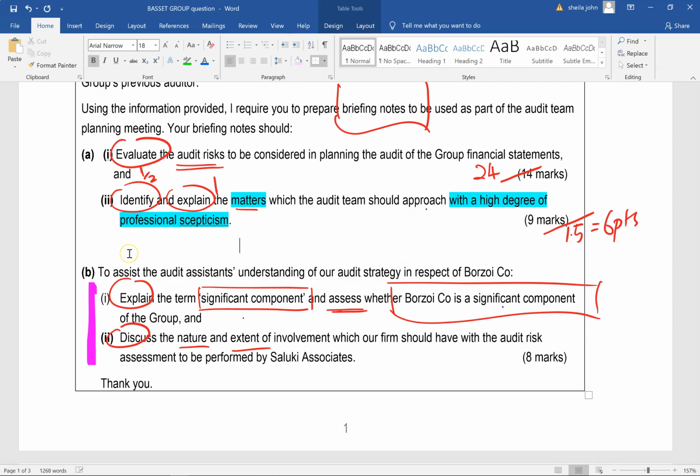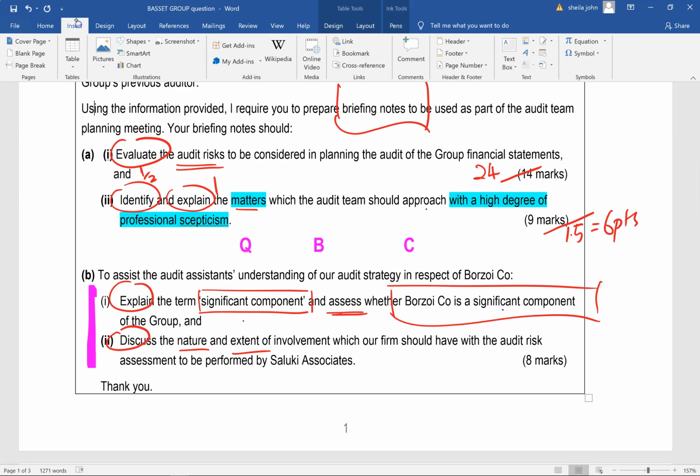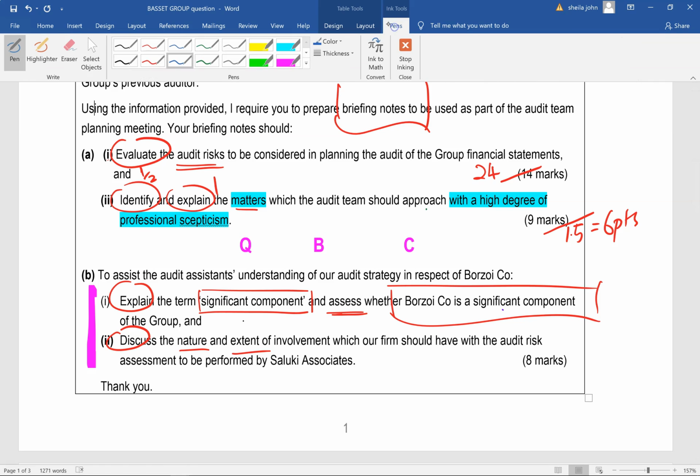So I'm going to just use 3 alphabets: Q, B, C. QBC. Now, what is QBC? QBC is actually the definition of professional skepticism, where we're supposed to have a questioning mind.